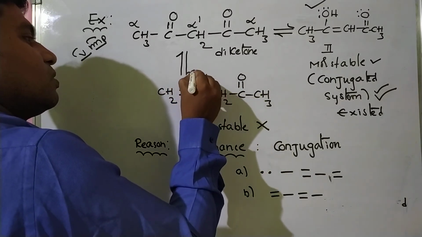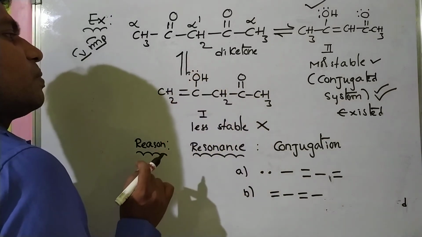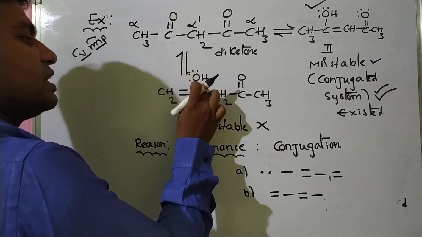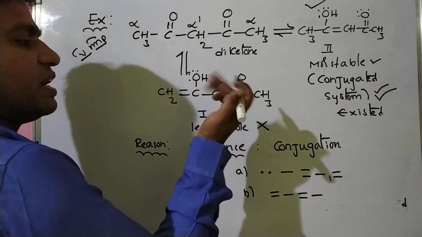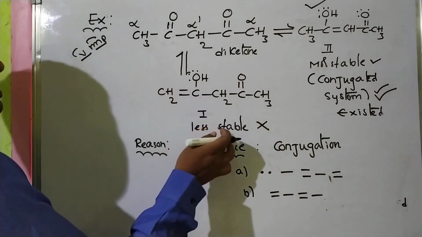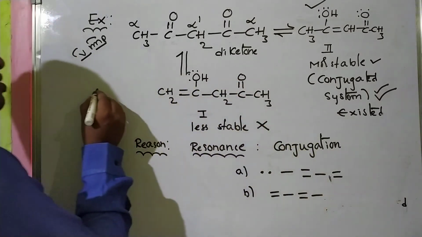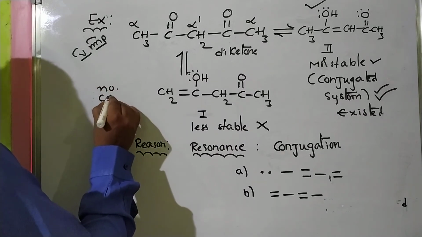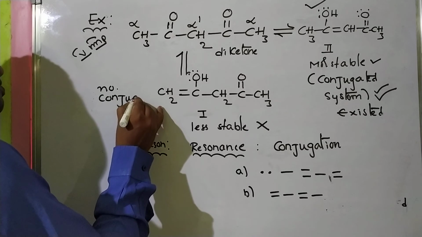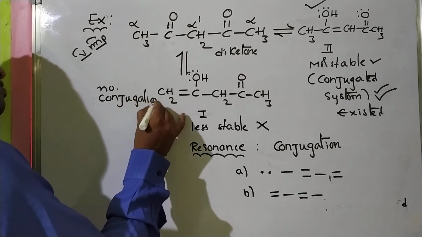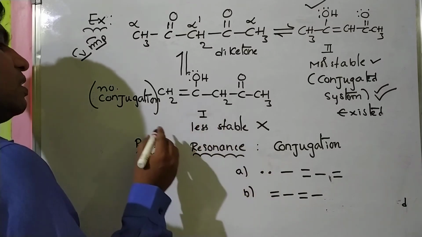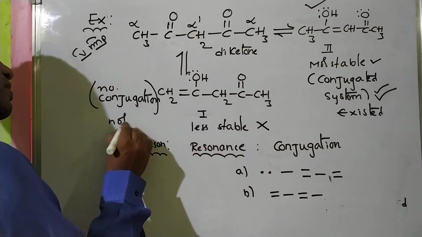And also here lone pair, single bond, there is no conjugation. No conjugation. So less stable, not formed.